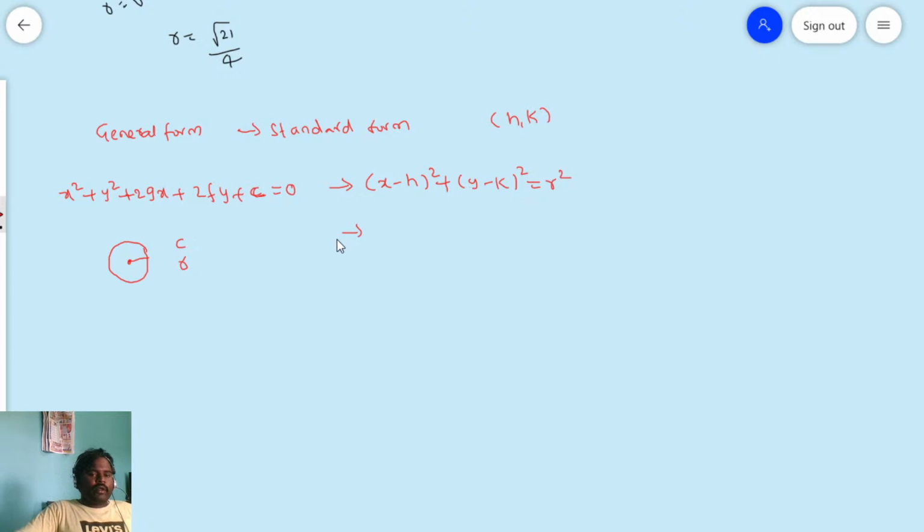Is it clear for everyone? Now we will solve the problem on this. It's very easy, friends. You see, previously what we have done: if they gave a general form, we found the circle equation from the general form of the circle, and found the center and radius. Now what we are doing is the same thing, but we are just converting into standard form. That's it. Okay. Now the problem is here. You see, the problem is: find the parametric equation.